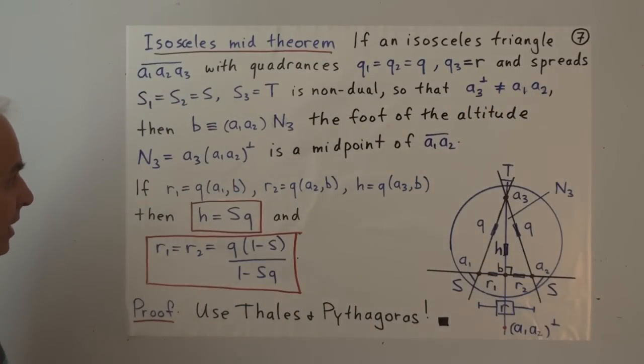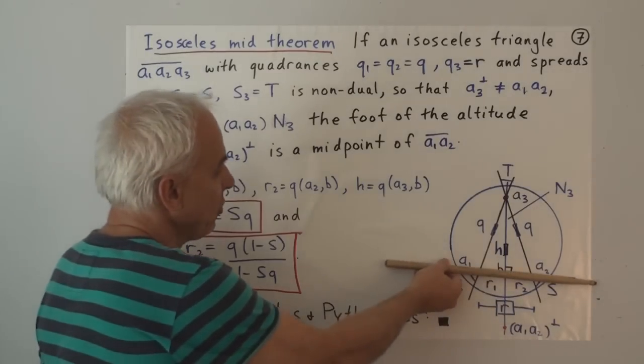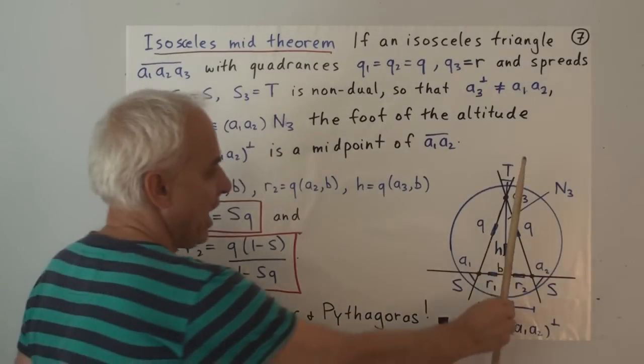Then, this point here, the meet of A1, A2 with the altitude N3.